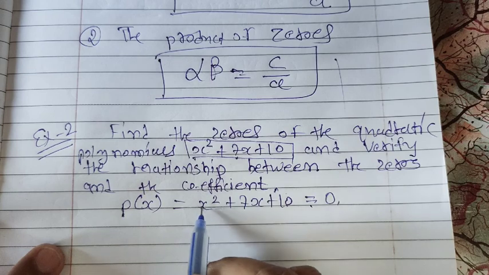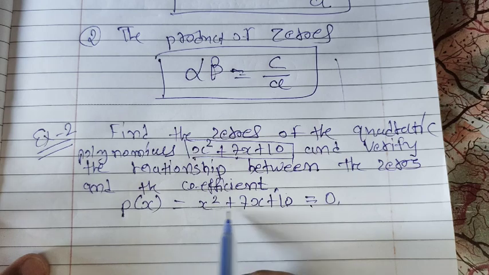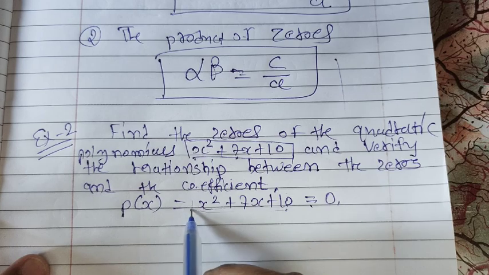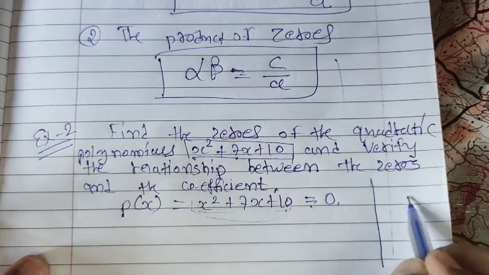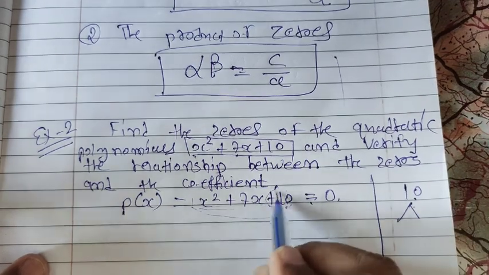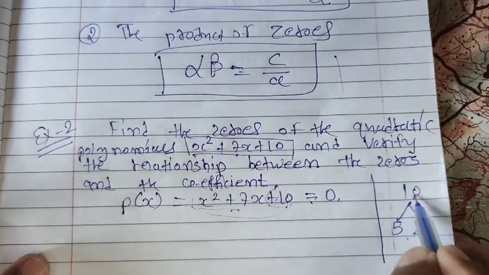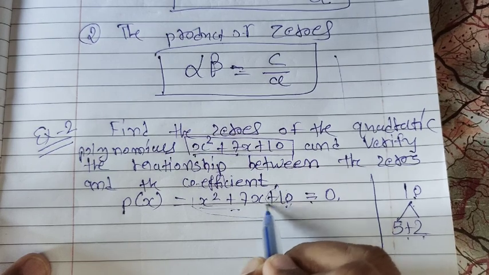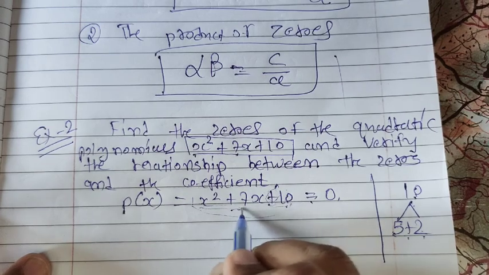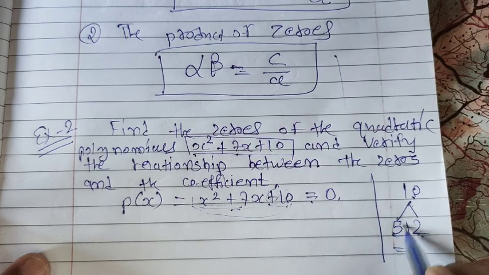Now you know factorization. Factors are also called the zeros of this polynomial. So how will we find the factors? We take 1 times 10. Now factorize 10 into two numbers whose sum is equal to 7. 5 times 2 is 10, and 5 plus 2 is 7. So the factors are 5 and 2.